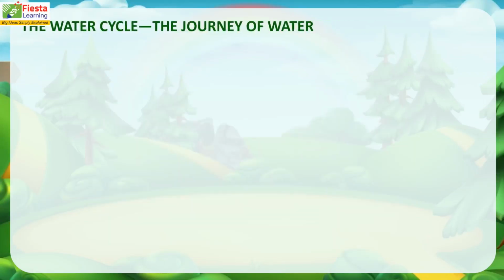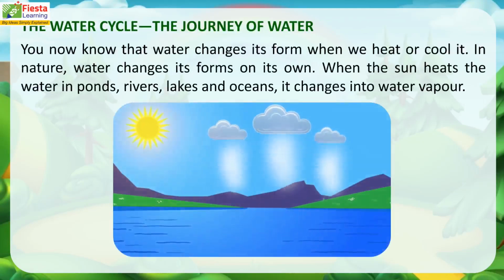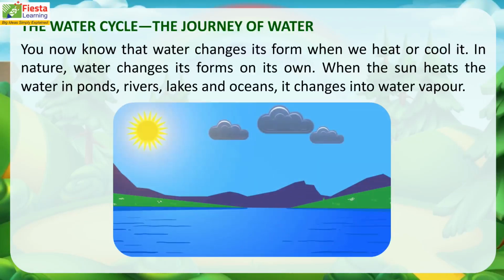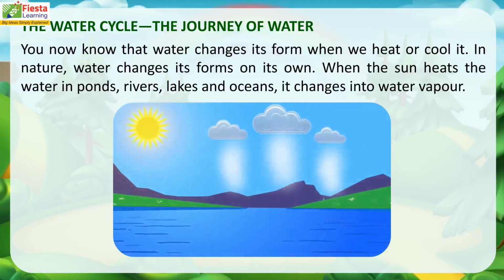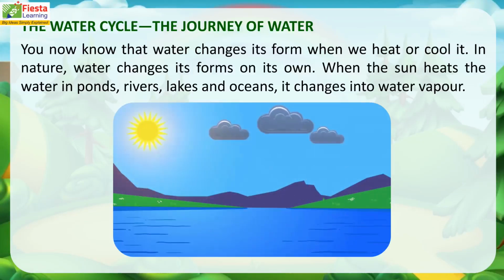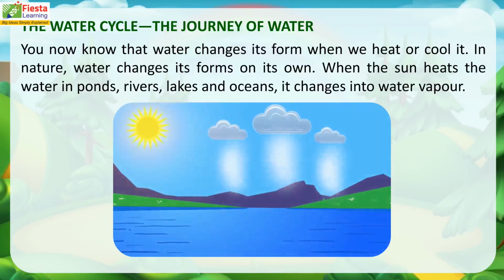The water cycle. The journey of water. You now know that water changes its form when we heat or cool it. In nature, water changes its forms on its own. When the sun heats the water in ponds, rivers, lakes, and oceans, it changes into water vapors.